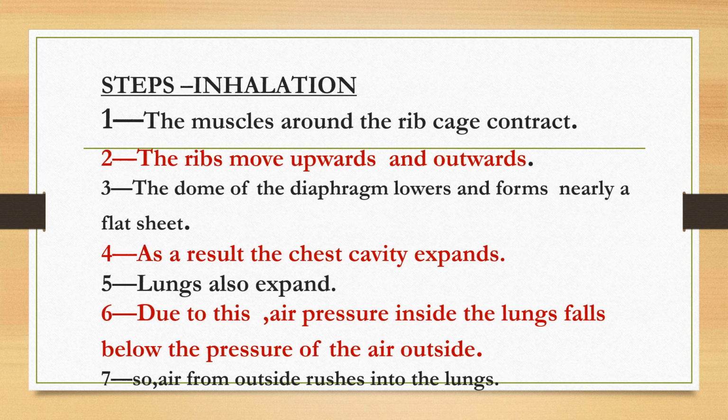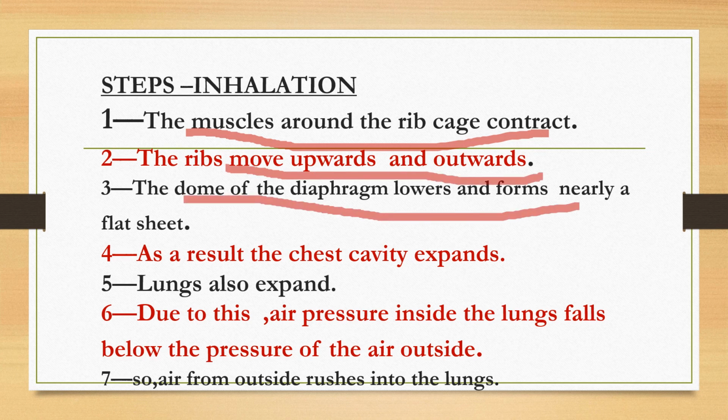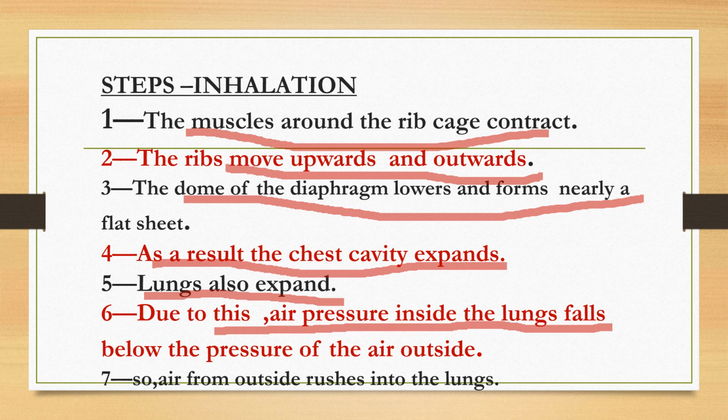The steps we will see once more. Steps in inhalation: the muscles around the rib cage contract, and the ribs move upward and outwards. The dome of the diaphragm lowers and forms nearly a flat sheet. As a result, the chest cavity expands and the lungs also expand. Due to this, the air pressure inside the lungs falls below the pressure of the air outside, and so the air from outside rushes into the lungs. This is what is happening in inhalation, the first part of breathing.